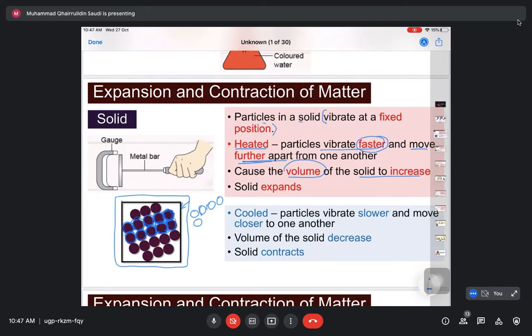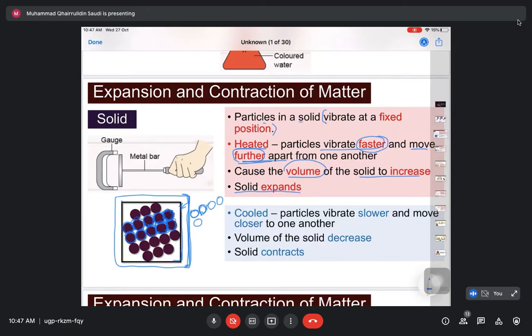Before, the volume is this one, and after heated the volume is this one, because the volume increases because of the further distance between the particles. So we say that the solid expands. So that is how the solid expands.